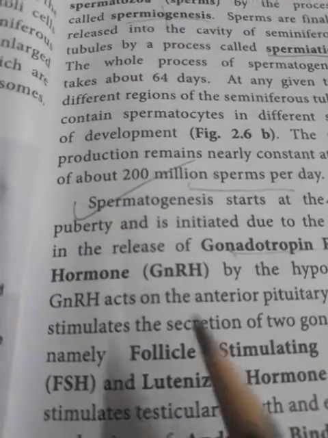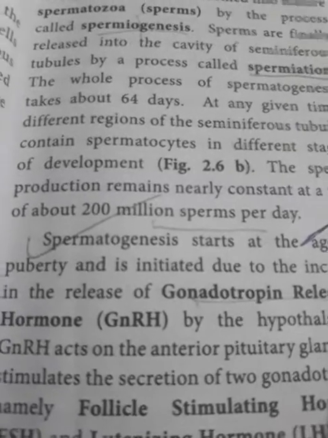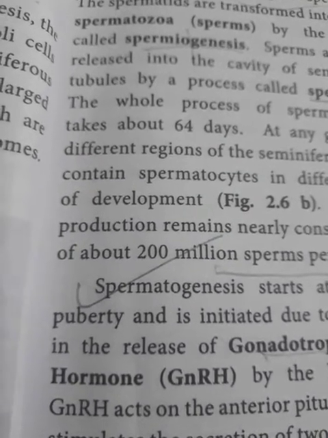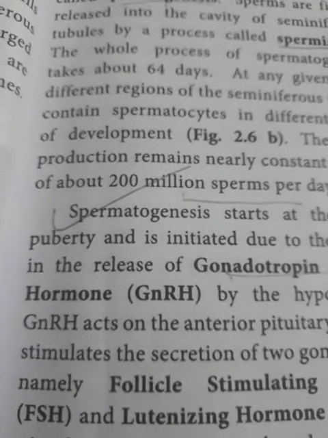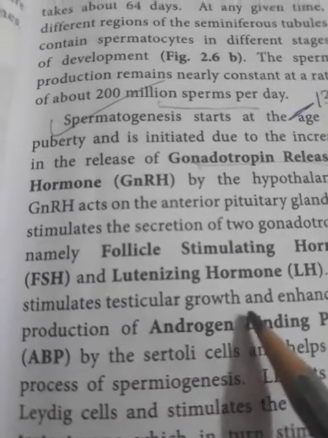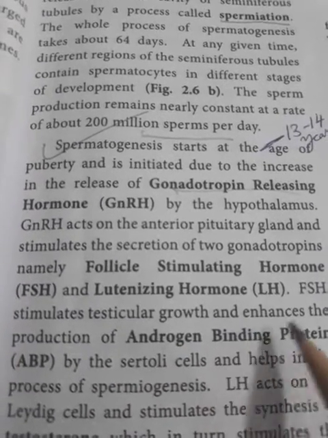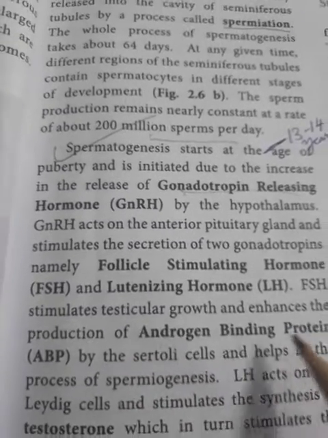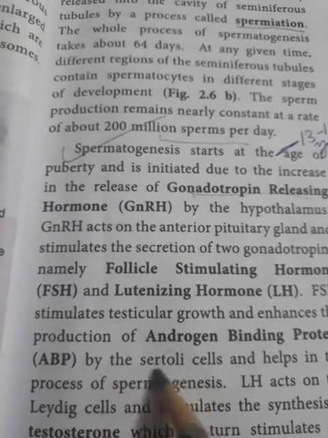GnRH acts on the anterior pituitary, and the anterior pituitary secretes 2 hormones. They are FSH, the follicle stimulating hormone, and LH, the luteinizing hormone. FSH stimulates testicular growth of the testis, and enhances the production of ABP, androgen binding protein, by the Sertoli cells.